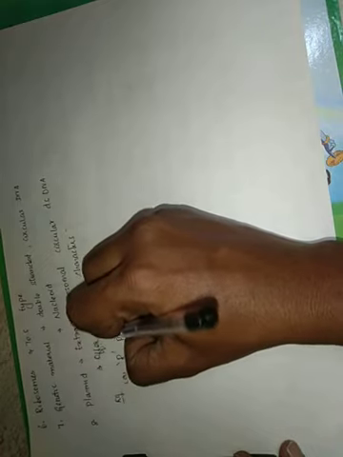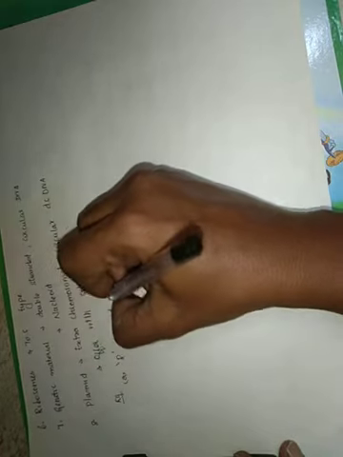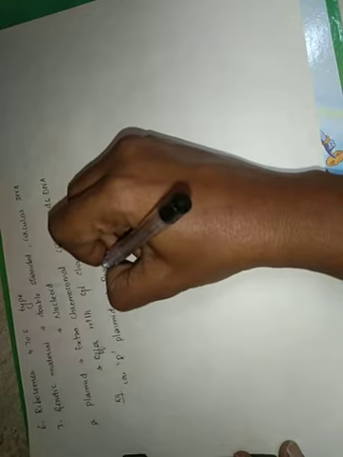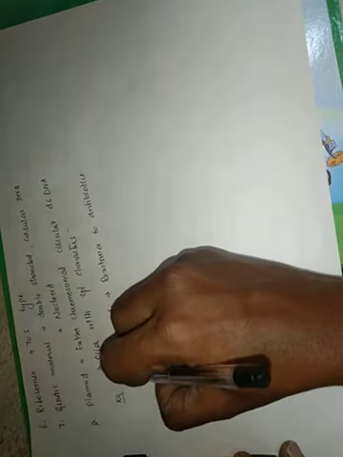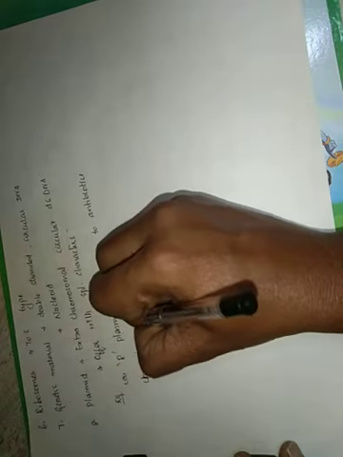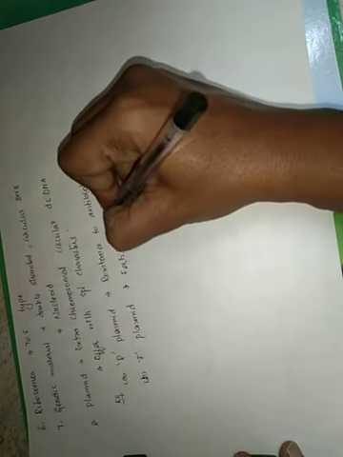The first example: plasmids are called R plasmids if they give resistance to antibiotics. And plasmids are called F plasmids, also called fertility plasmids.